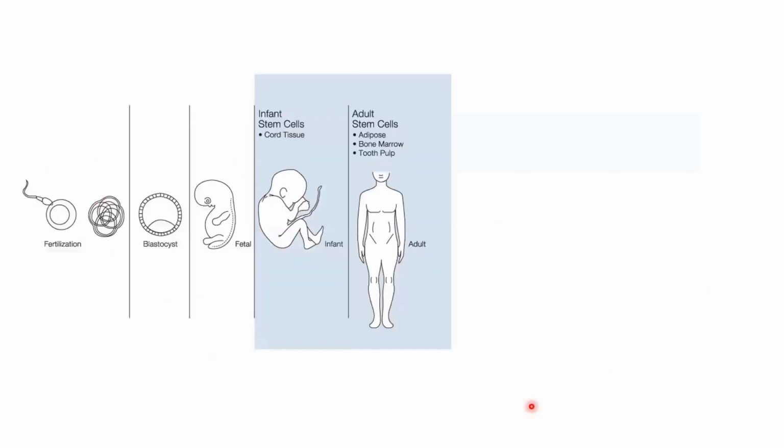So now talking about different sources of these stem cells in animals and plants. Basically, the first source of these stem cells, or you can say undifferentiated cells, is when the egg and sperm combine to form a blastocyst or a fetus, in case of humans. This fetus is actually undifferentiated at this stage. It can turn into a human as well as it can turn into any other type. Now this has cord tissue.